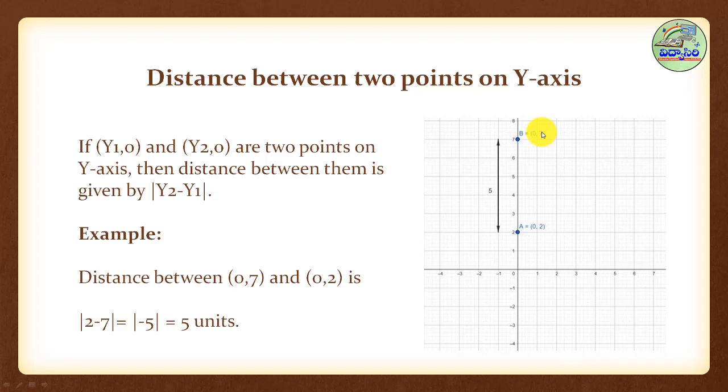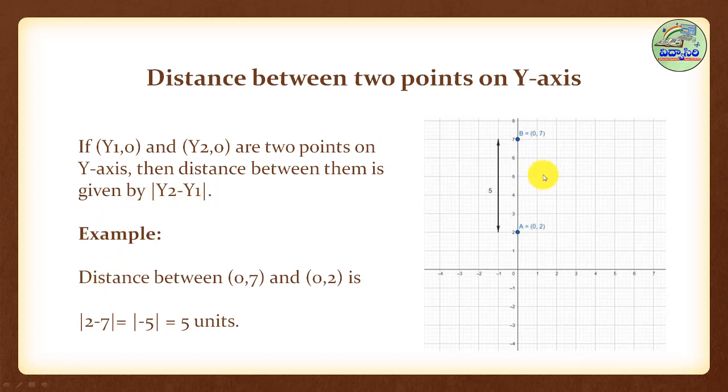Means y will be changed, so it depends on the location of the position of the points. Generally, a point on the y-axis is in the form of 0 comma y.